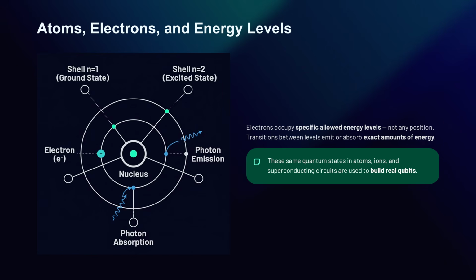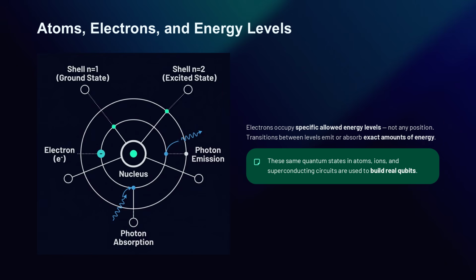When an electron changes from one level to another, it absorbs or emits a specific amount of energy. That is why atomic systems produce characteristic patterns of light. These energy levels, transitions, and quantum states are not only central to physics, they are also useful in building quantum technologies. Many quantum computing platforms use controlled quantum states in atoms, ions, superconducting circuits, or other systems to create qubits.